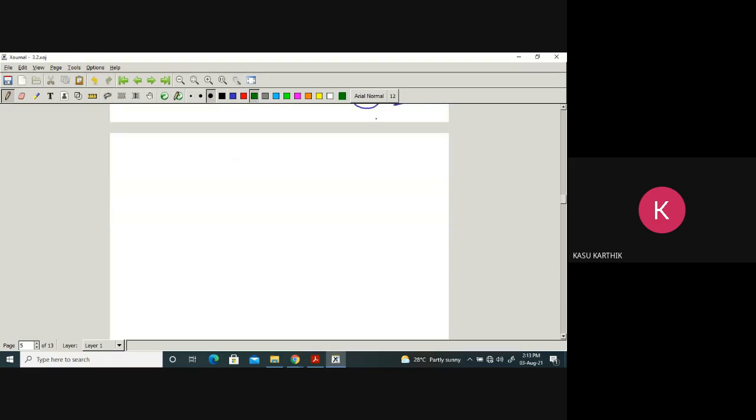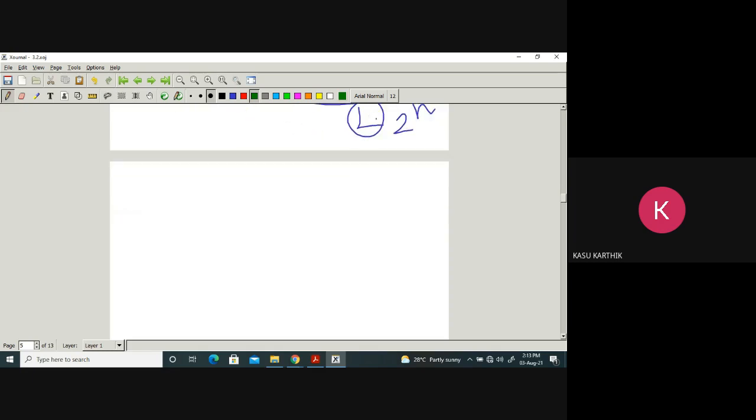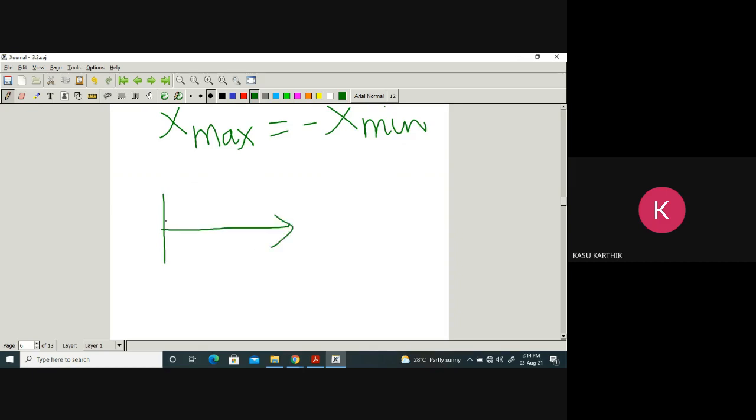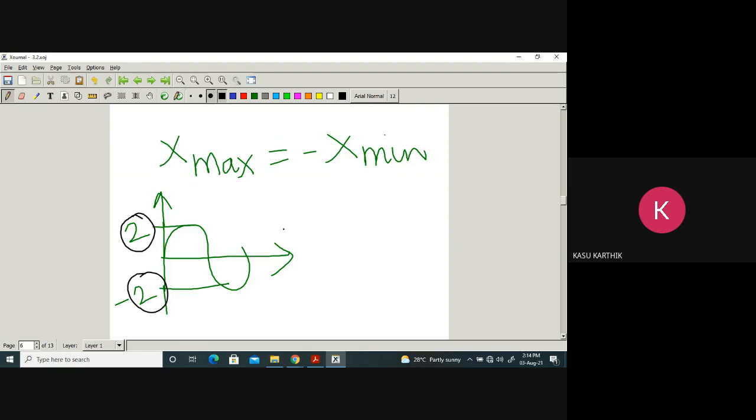You must know this. Suppose the quantizer limits are symmetric. Symmetric means x maximum equals minus x minimum. Usually this happens with signals, no? Suppose I take a signal with peak 2 and minimum minus 2. The maximum value of the signal is 2, minimum minus 2. But remember, x maximum and x minimum are not necessarily the maximum and minimum values of x of t.